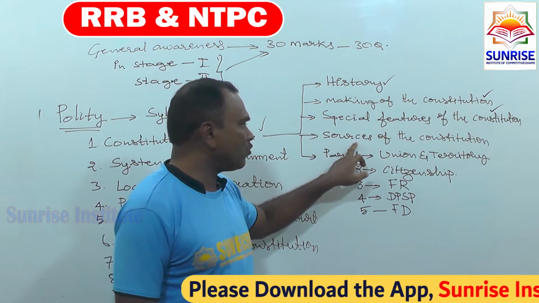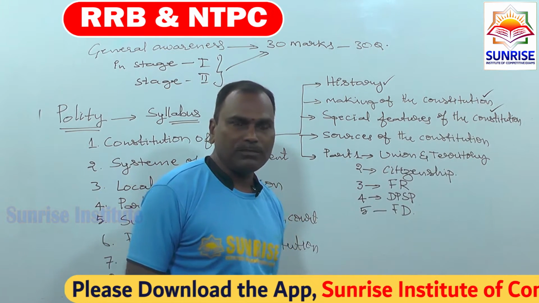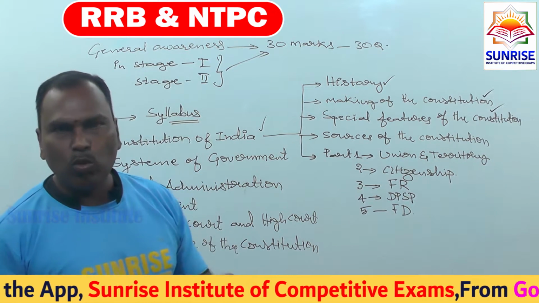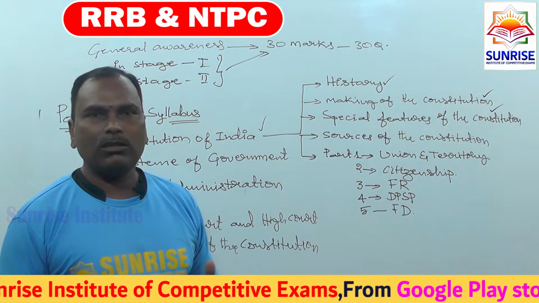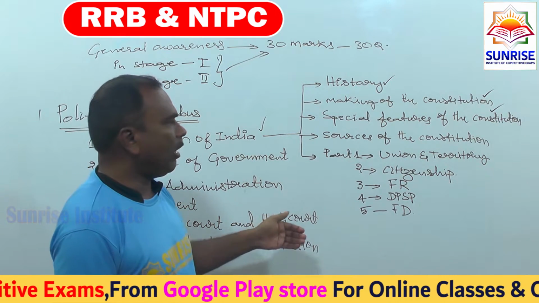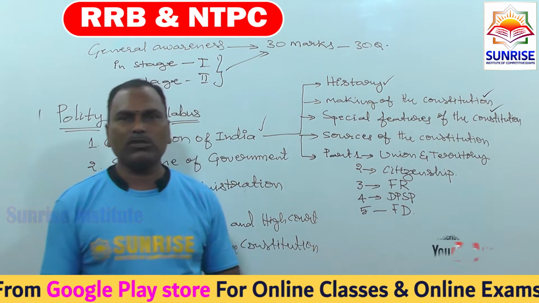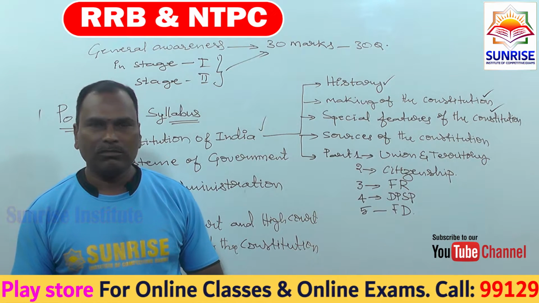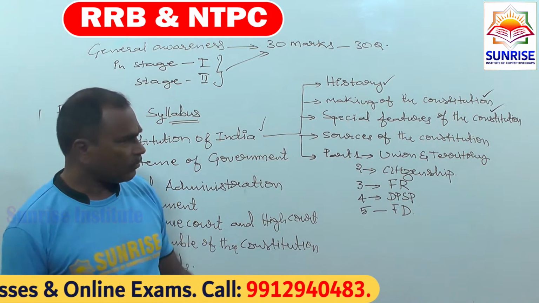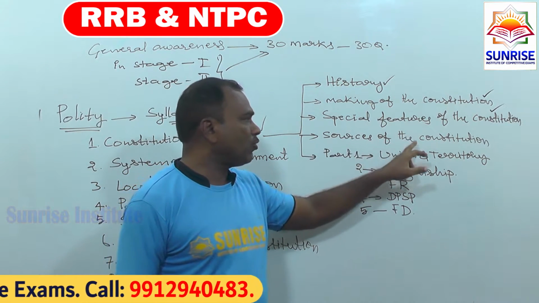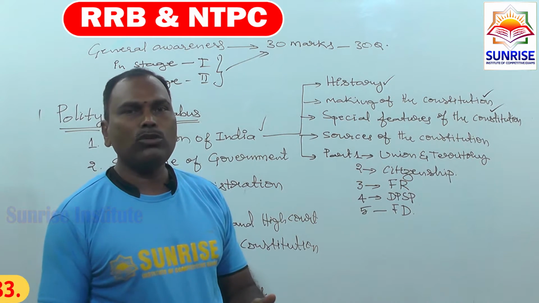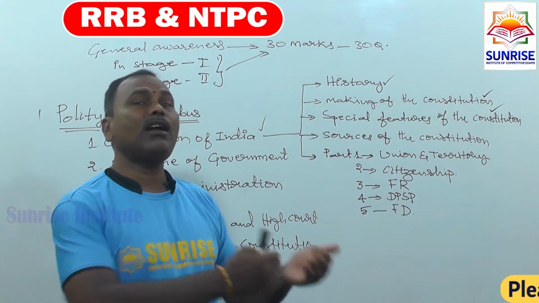And the next topic is the sources of the constitution. Generally, whatever we are planning to do, we need some source. For example, you want to make a building plan. What kind of sources do you need? First you need materials like big paper, pencil, color pencils, color pens. The same here, for the sources of the constitution, our constitution makers took different sources from different countries.